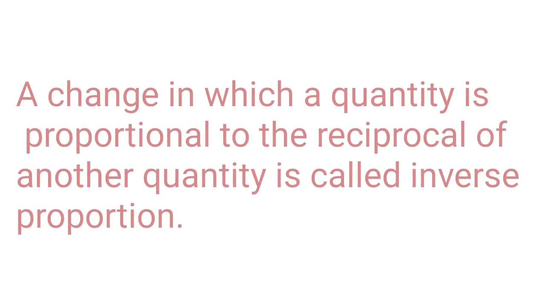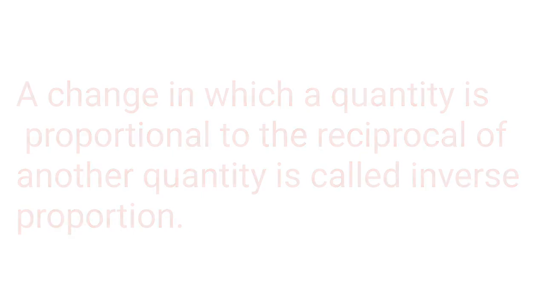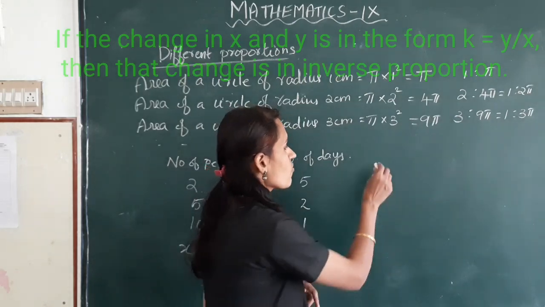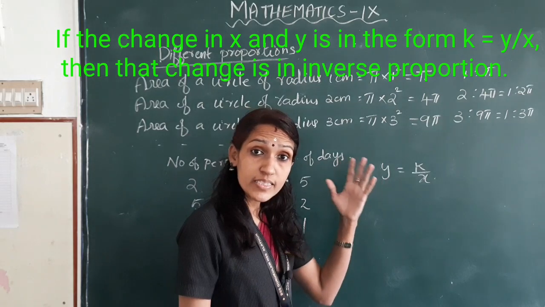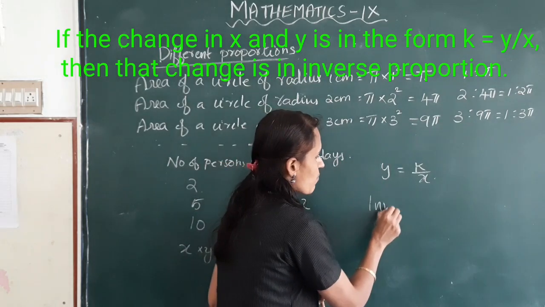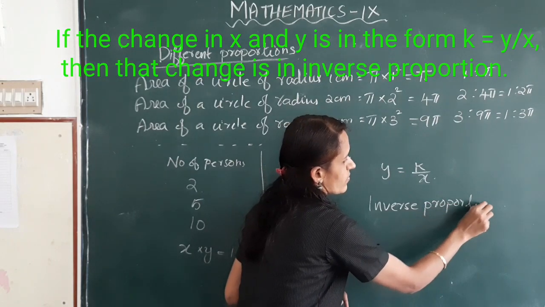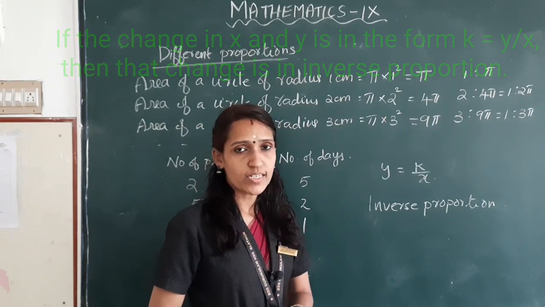That is a change in which a quantity is proportional to the reciprocal of another quantity is called inverse proportion. Clear? If the change in x and y is in the form y is equal to k by x, then that change is in inverse proportion. Okay, here k is the constant of proportionality.